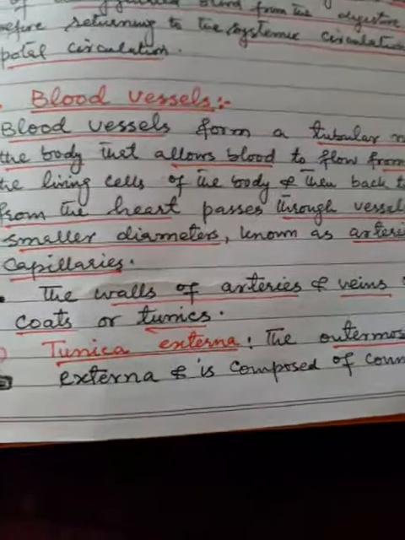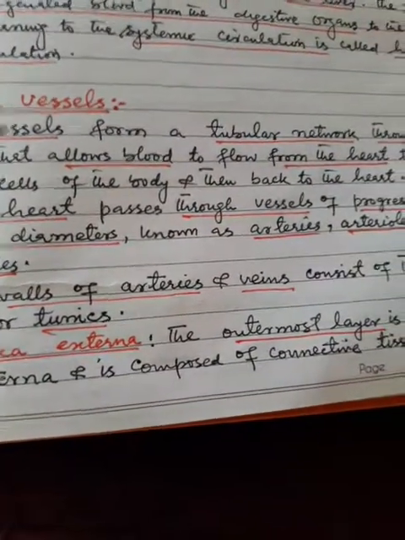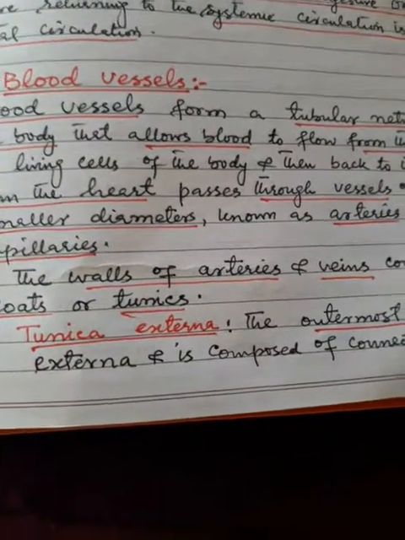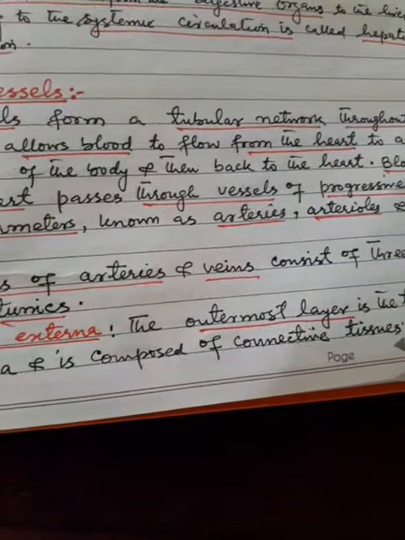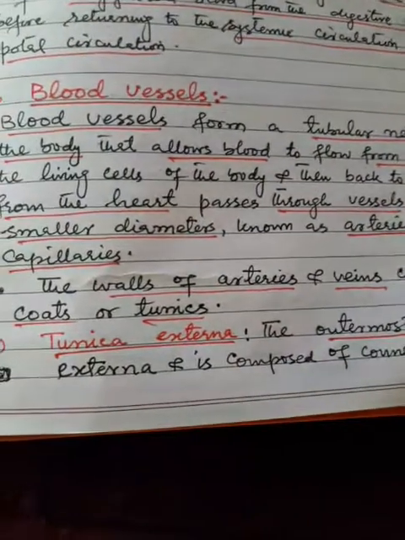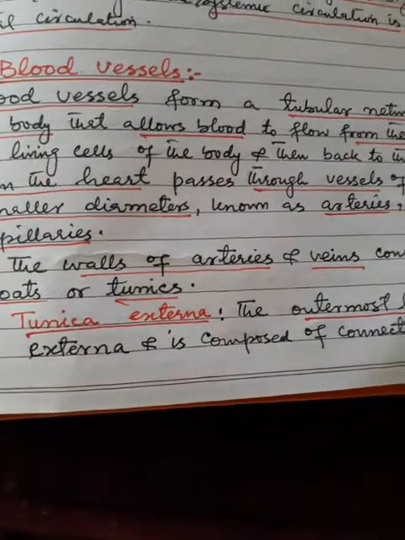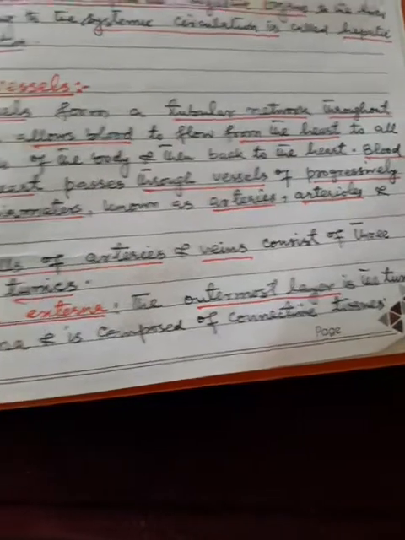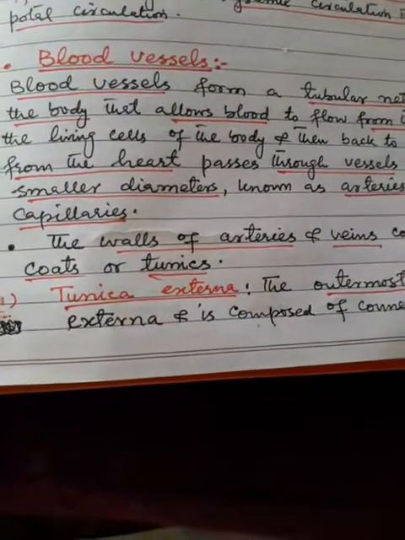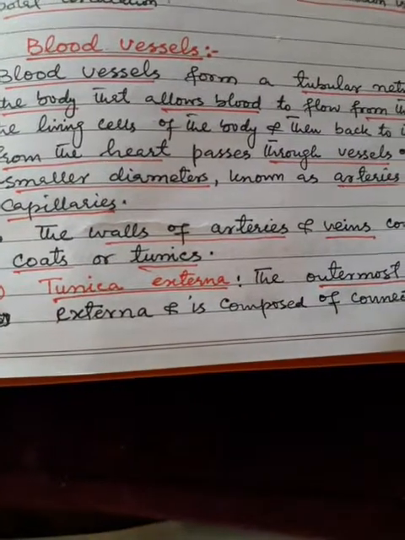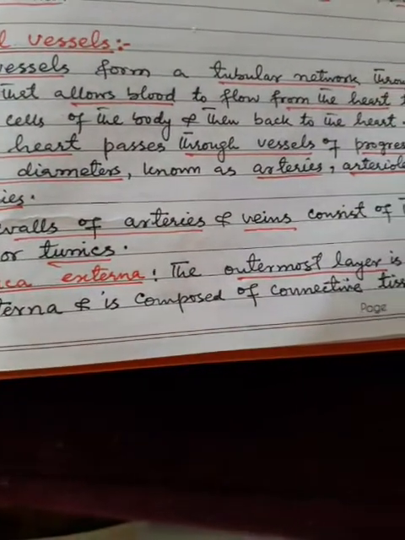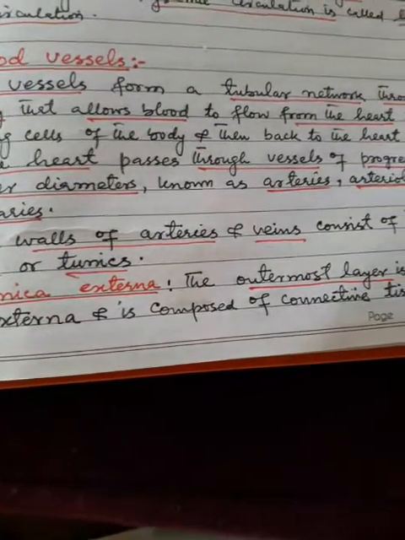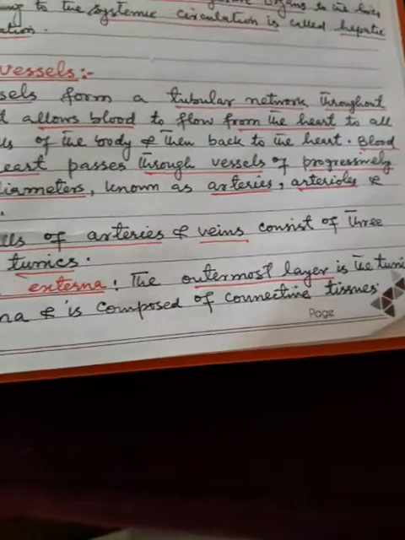Blood from the heart passes through vessels of progressively smaller diameters known as arteries, arterioles, and capillaries. The walls of arteries and veins consist of three coats or tunics. Number one, tunica externa. The outermost layer is the tunica externa and is composed of connective tissues.